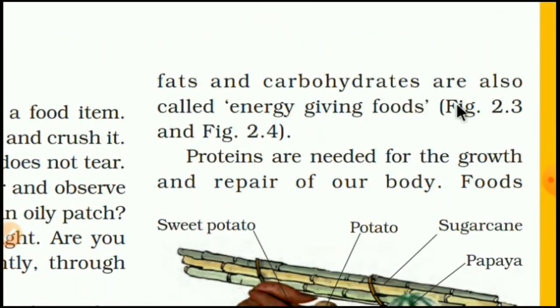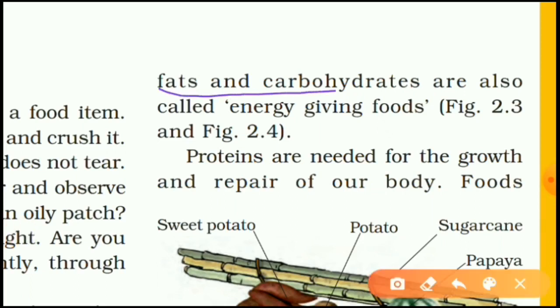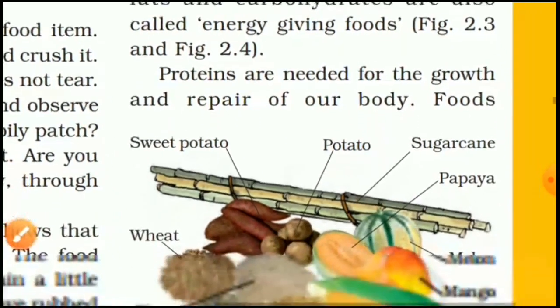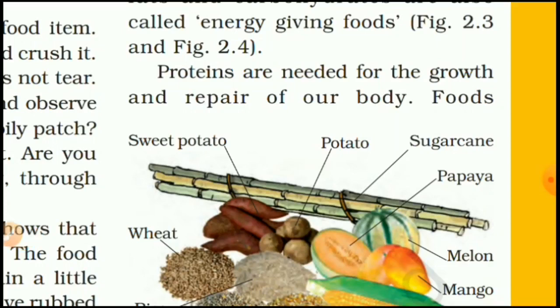Foods containing fats and carbohydrates are also called energy giving foods. So this is your MCQ or question, that fats and carbohydrates are called energy giving foods. Remember this very well. Then protein. Proteins are needed for the growth and repair of our body. This is also very important. Proteins are needed for what?